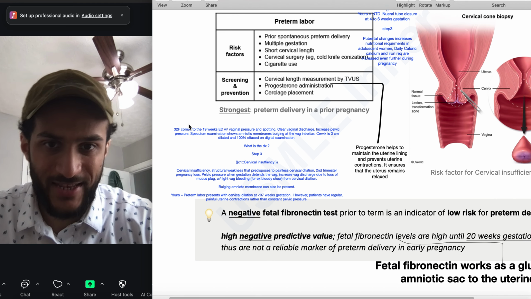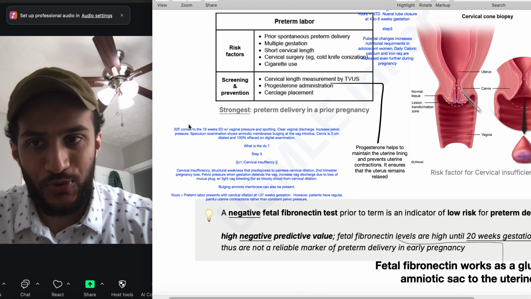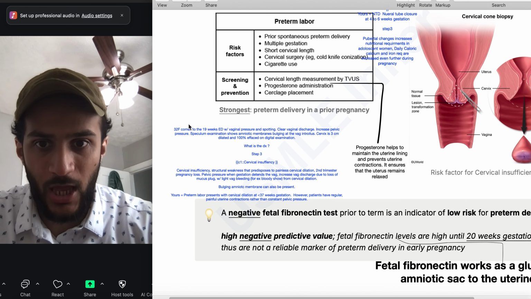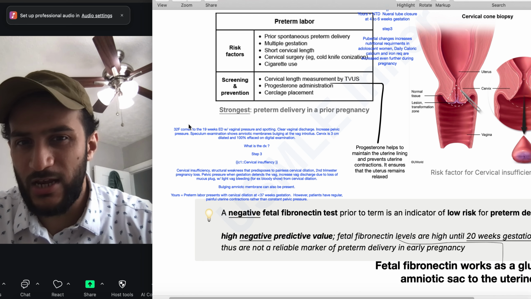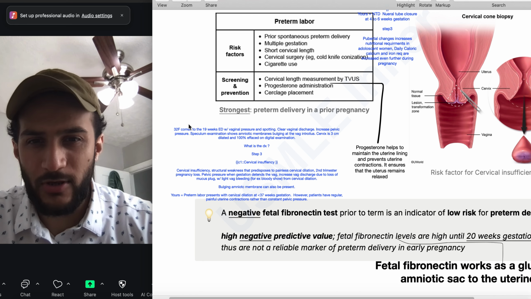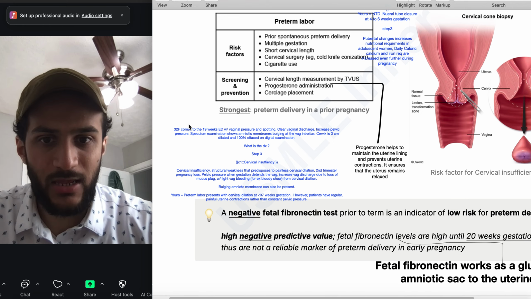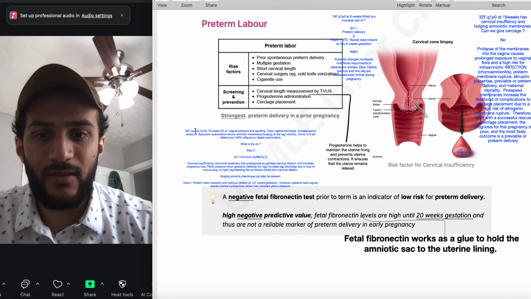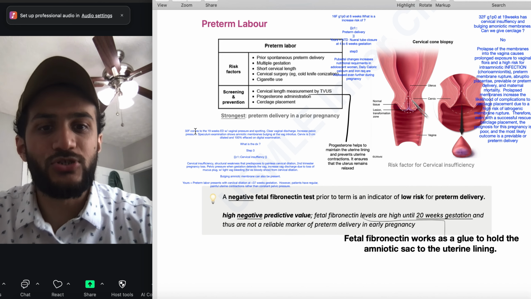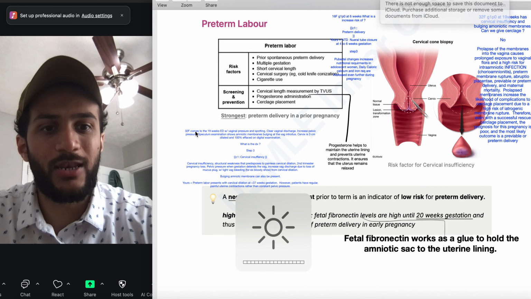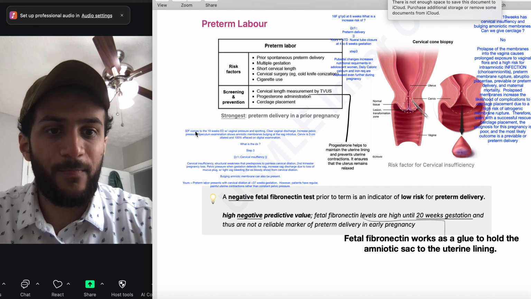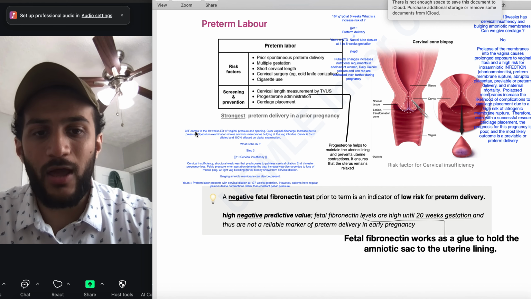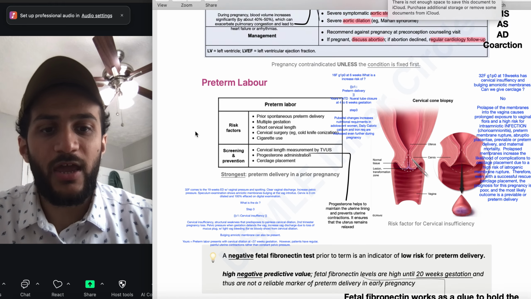As we know, there's going to be structural weakness, which causes painless cervical dilation and second trimester pregnancy loss. There's pelvic pressure, increased vaginal discharge due to loss of the mucus plug, and vaginal bleeding. So we can see a negative fetal fibronectin test is an indicator of low risk of preterm delivery. We can see a high negative predictive value, but fetal fibronectin levels before 20 weeks are not a reliable marker for preterm delivery in early pregnancy.